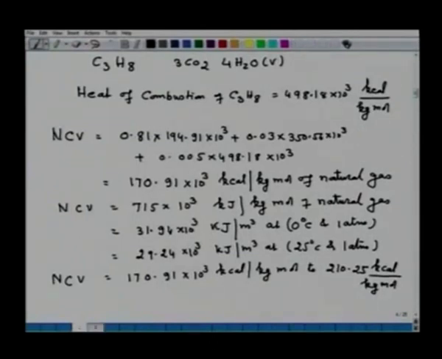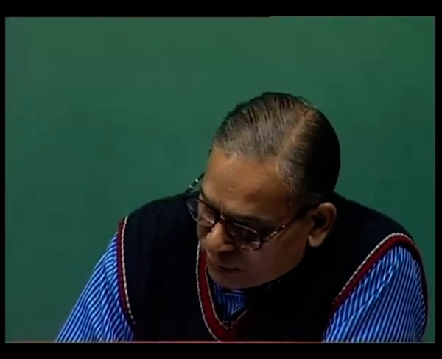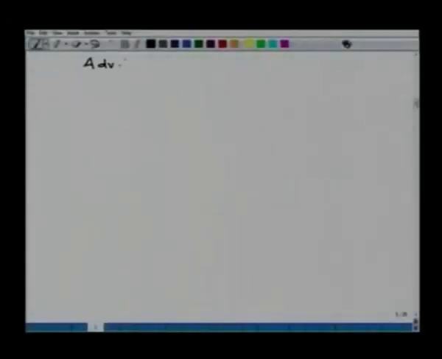Now, there are some advantages of gaseous fuels. The advantages of gaseous fuels are: say, one advantage, they are clean and have no ash.